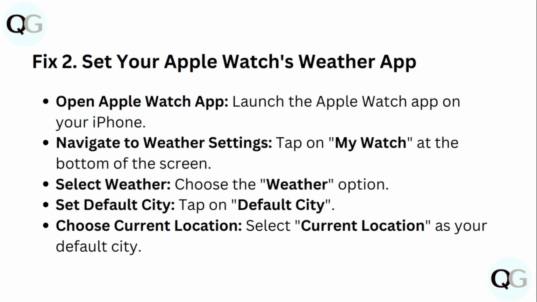2. Set up your Apple Watch weather app. Open the Apple Watch app. Launch the Apple Watch app on your iPhone. Navigate to weather settings. Tap on My Watch at the bottom of the screen. Select weather. Choose the weather option. Set default city. Tap on default city. Choose current location. Select current location as your default city.